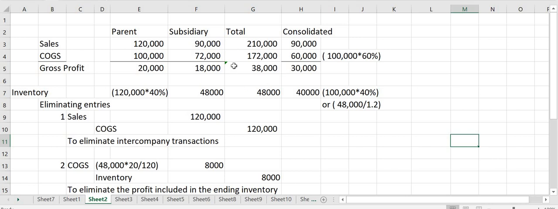And then, our cost of goods sold, for consolidated purposes also, should be the true cost of the goods. Since the cost of the goods is 100,000 and we have sold 60% of the goods, therefore our cost of goods sold should be 60,000. Then the consolidated gross profit should be 30,000. The consolidated sales of 90 and cost of goods sold of 60, therefore we have gross profit of 30,000.